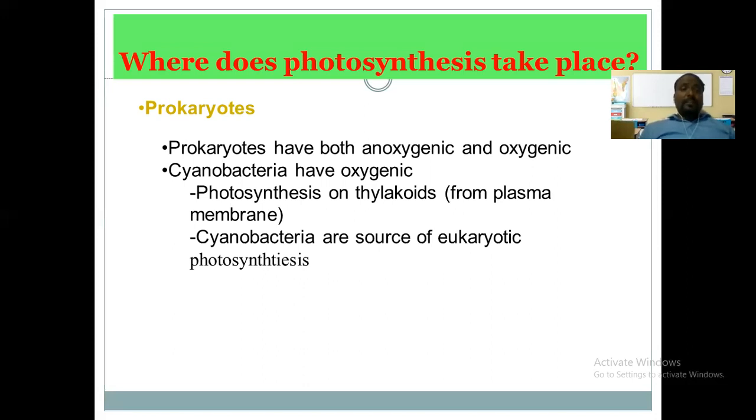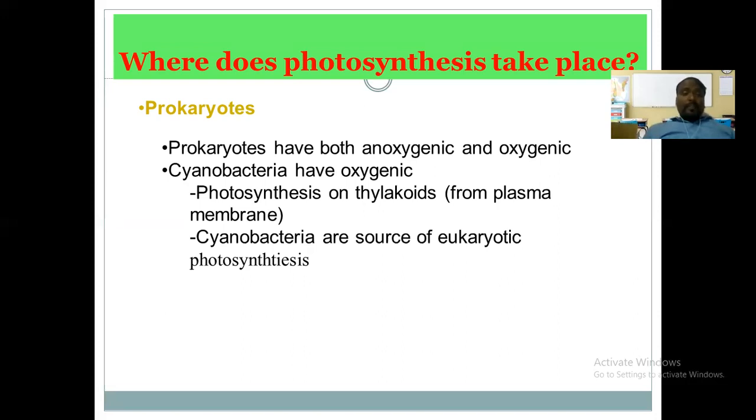Certain chemosynthetic bacteria. Now the cyanobacteria have oxygenics. Okay, among them, the cyanobacteria are oxygenic bacteria, and in them the photosynthesis takes place on the thylakoids from the plasma membrane. The cyanobacteria, what we call the blue-green algae. The cyanobacteria are the source of eukaryotic photosynthesis. Okay, so these cyanobacteria later on might be parasitized. We will discuss later while discussing the photosynthetic apparatus.